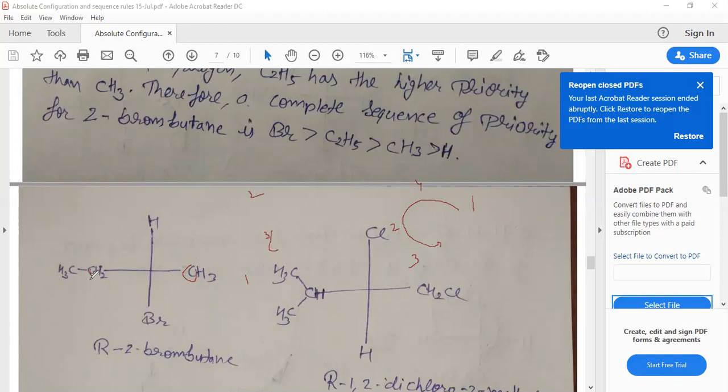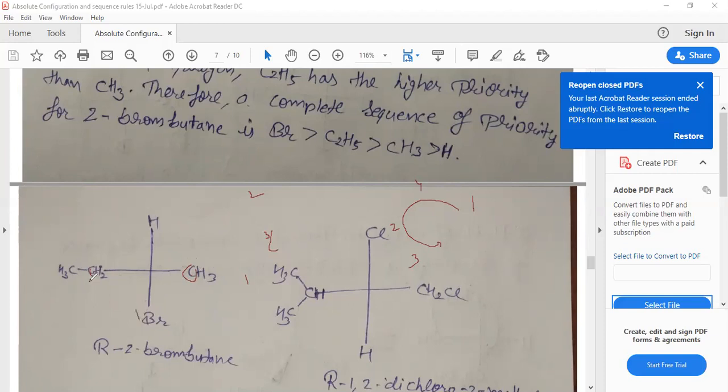In the case of the ethyl group, there are 2 hydrogen atoms, but 1 carbon atom. The next atom has 1 more carbon atom, where the other has a hydrogen. Therefore, its priority is higher than the methyl group.